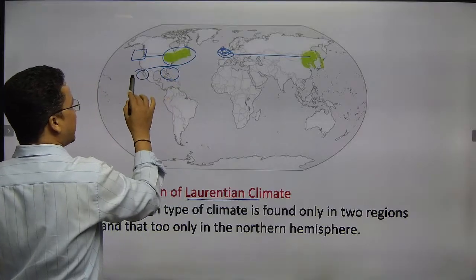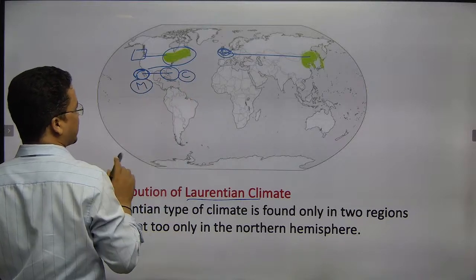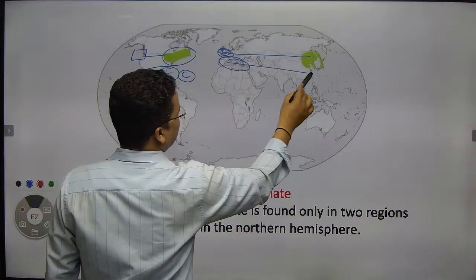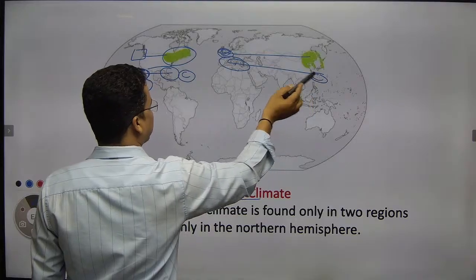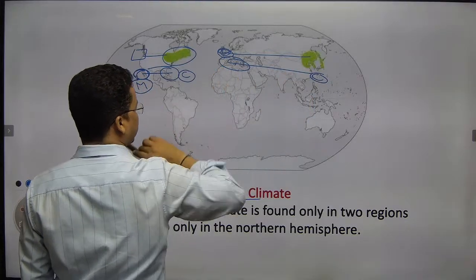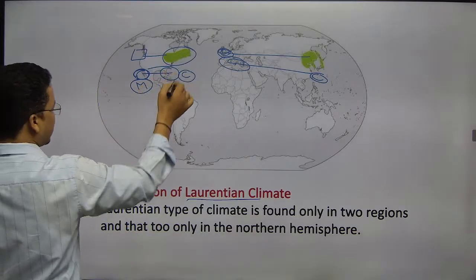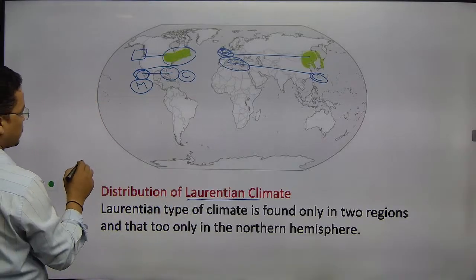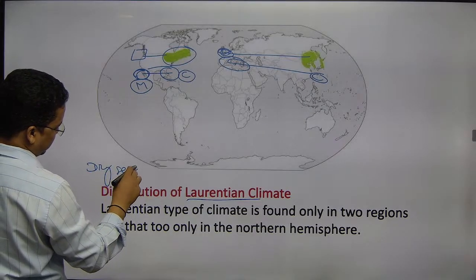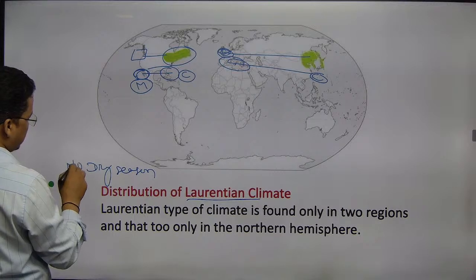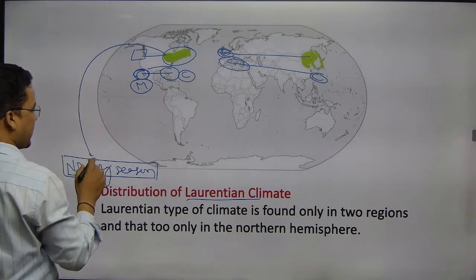Like here, Mediterranean type of climate, China type of climate. Here it would be China type of climate. Here it would be Mediterranean type of climate. So western margin Mediterranean type of climate, eastern margin China type of climate, British type of climate, Laurentian type of climate. So this is how the climate is divided. Now in the Laurentian type of climate, we will have rainfall throughout the year. There is no dry season.